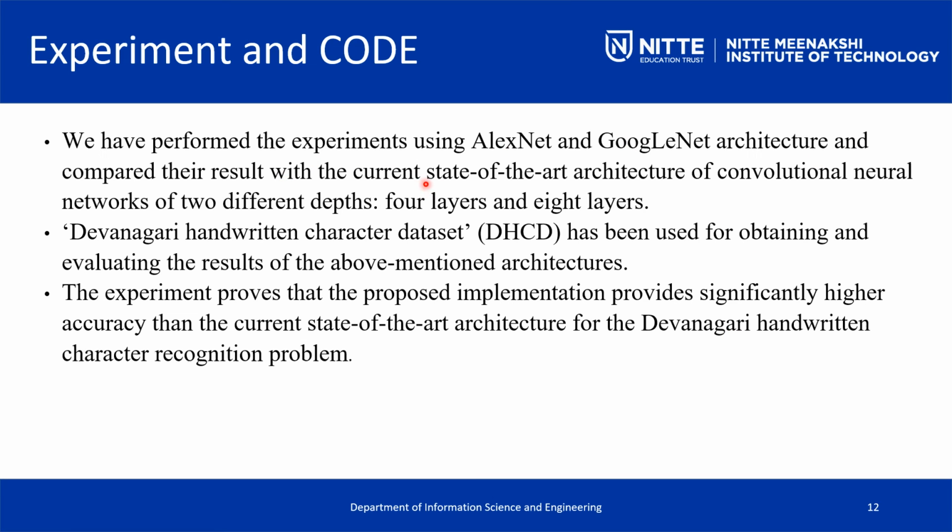With the current state-of-the-art architectures of neural networks, one architecture, the AlexNet, has 4 layers and the GoogleNet is going to have 8 layers. So finally, when we came to an understanding, what we saw is that the implementation provides higher accuracy than the current state of the art for the DHCD. Basically, with all the deep neural networks which have been considered, we have achieved a better result compared to the current state of the art till today.